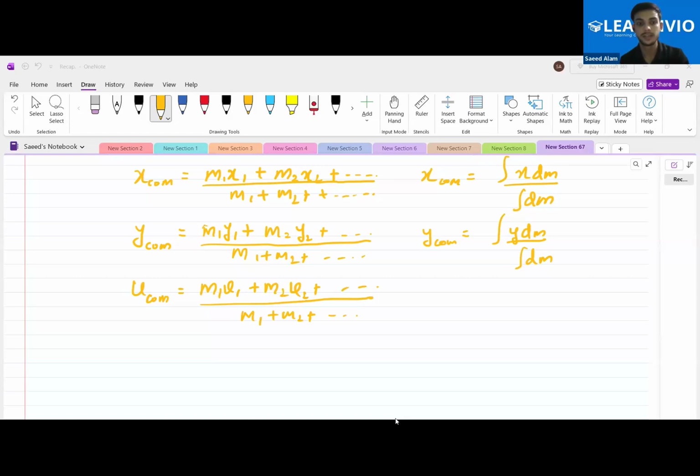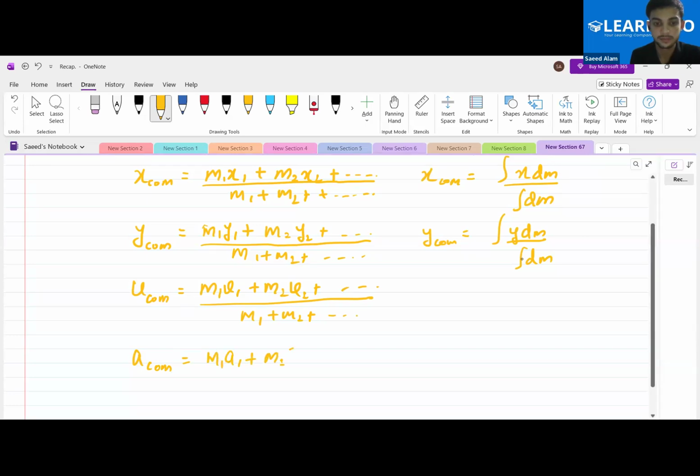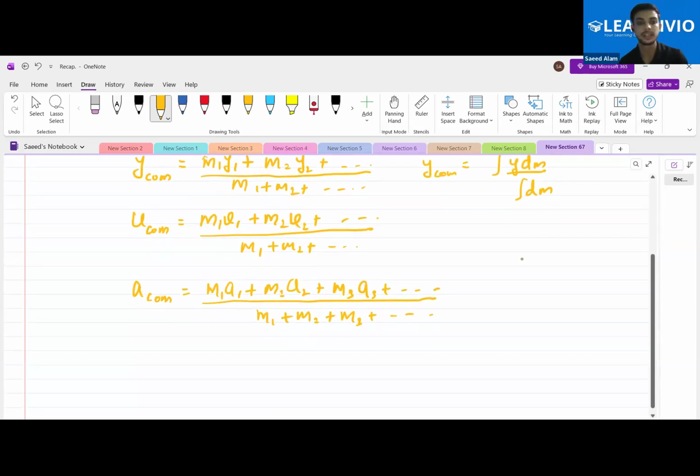We had seen one more thing here, that is for the acceleration. What was the acceleration of the center of mass? m1 a1 plus m2 a2 plus m3 a3, and it will keep on going like this, whole divided by m1 plus m2 plus m3 and so on. Okay, so this is the acceleration of the center of mass.